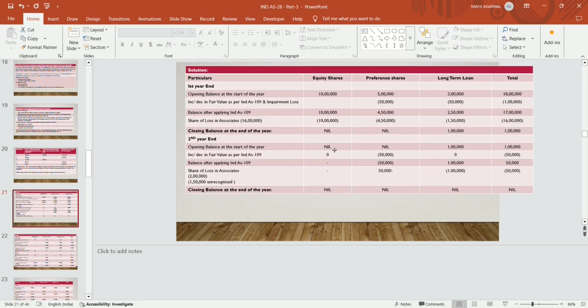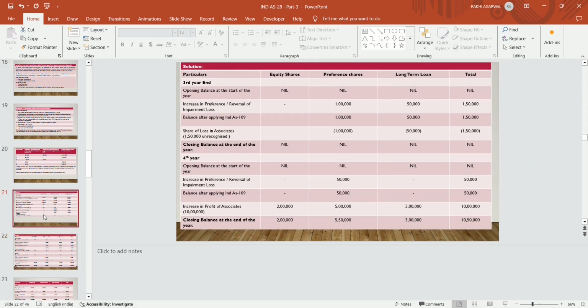That is in year 1 4,50,000. In year 2 we had reversed 50,000. In year 3 it becomes 1 lakh. So total becomes 5 lakh. Total adjustment becomes 5 lakh. We will give to the preference shares the remaining balance. Out of 10 lakh, we repay the loan 3 lakhs, will pay to the preference shareholders 5 lakh. The remaining balance is given to the equity shareholder, that is 2 lakh is to be given to the equity shareholder.